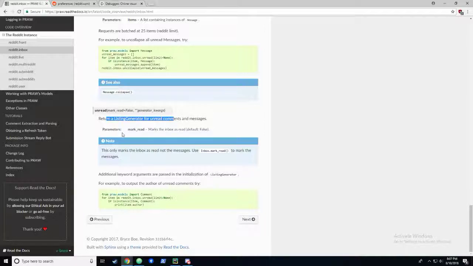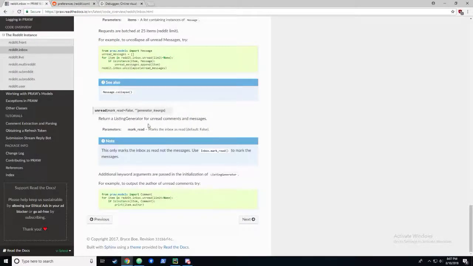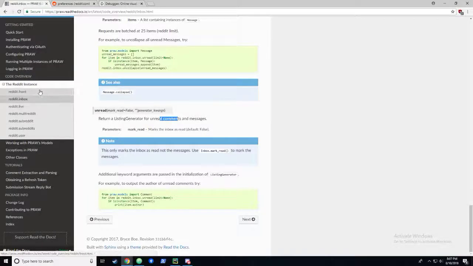I see. So I could use this comment for item in reddit.inbox to unread. If it's a comment, then we can do something with it. This returns a listing generator, which for unread comments probably returns some kind of comment, right?